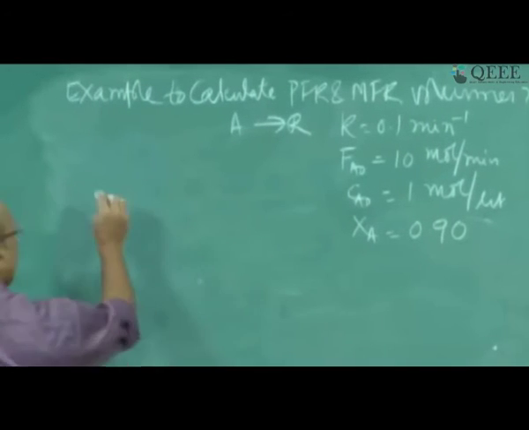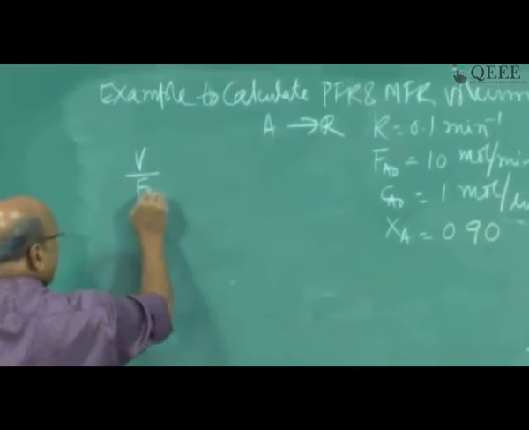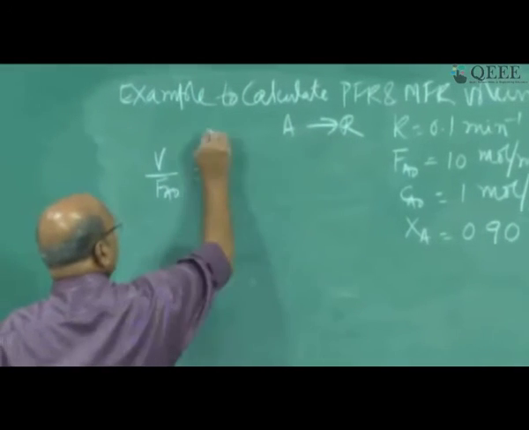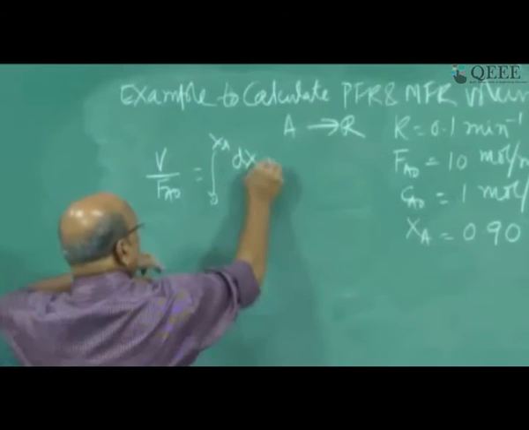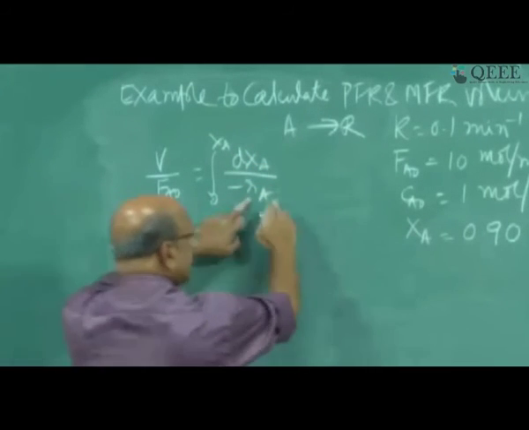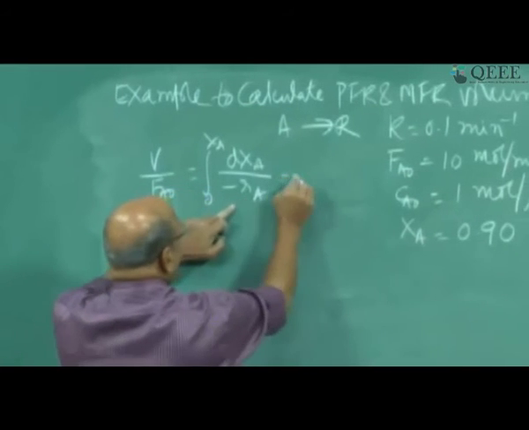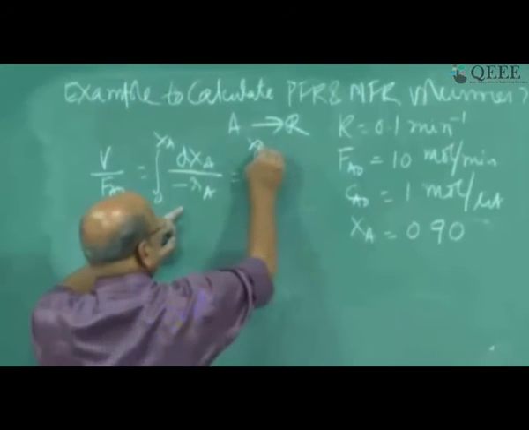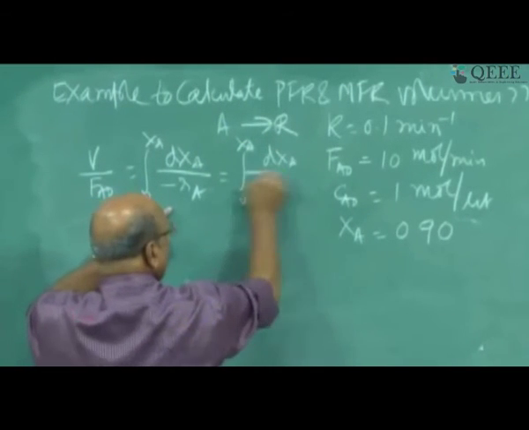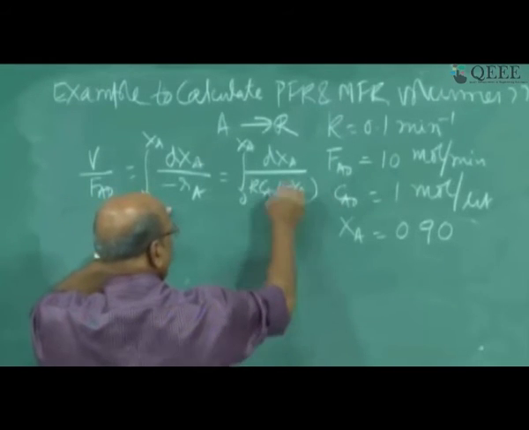You know that for plug flow, the design expression is, this is ideal reactors what we are talking, V by FA0 equal to integral from 0 to XA of dXA by minus RA, where this is a first order reaction, constant density. All that gives me the integral from 0 to XA of dXA by K Ca0 into (1 minus XA).